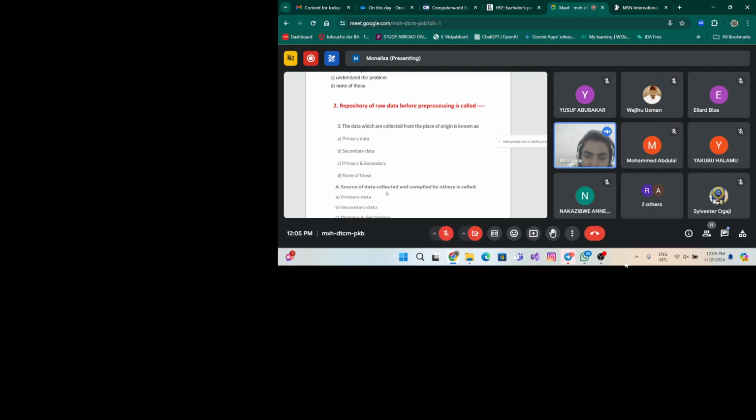Sources of data collected and compiled by others is called what? Sources of data collected and compiled by others. This is called primary data, secondary data, both, or none of these. Sources of data collection that is compiled by others is called what?